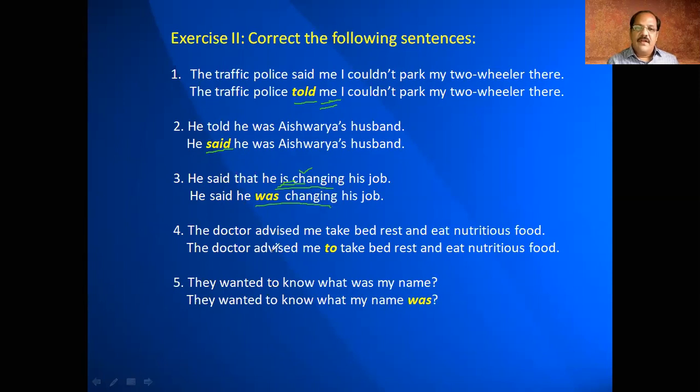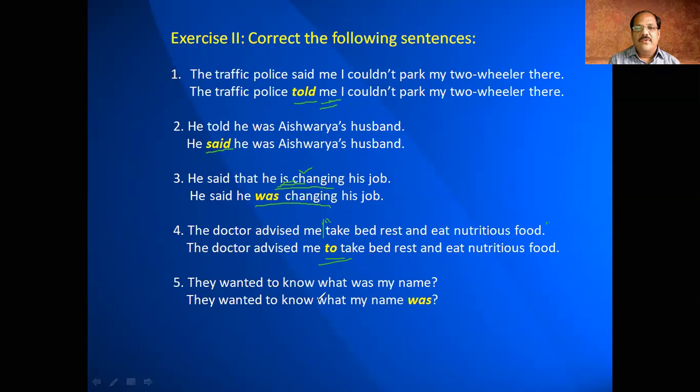Then, the doctor advised me to take bed rest and eat nutritious food. So the doctor advised me here, take rest and eat nutritious food. That was the suggestion, the advice given by the doctor, isn't it? So when you are using an imperative sentence, we have to use to as a link word. So the doctor advised me to take bed rest and eat nutritious food. This is essential, so you need to write to.